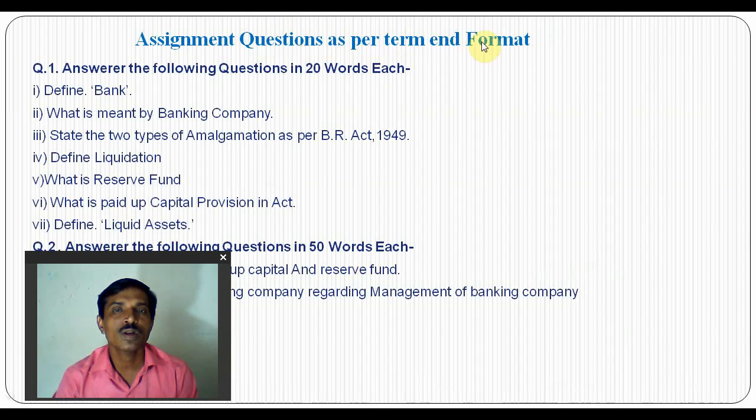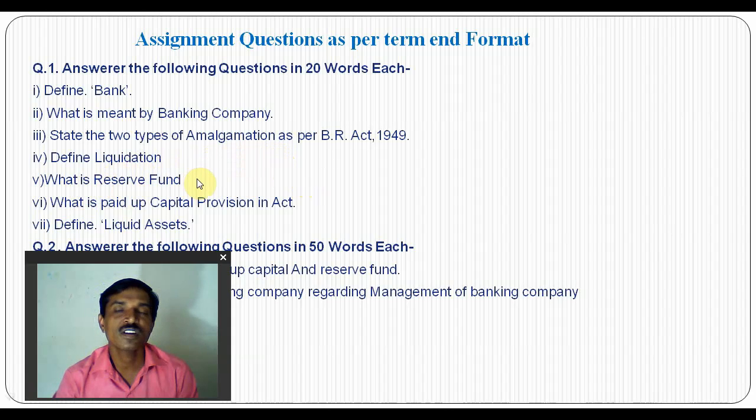So as per the 2013 pattern, we are looking at some questions for your term end examination. Define bank. What is meant by banking company as per the Banking Regulation Act, section 5B and C? State the two types of amalgamation as per the Act 1949: compulsory amalgamation and voluntary amalgamation, sections 44 and 45. Define liquidation: the winding up of a banking company or the closing of the business of banking.